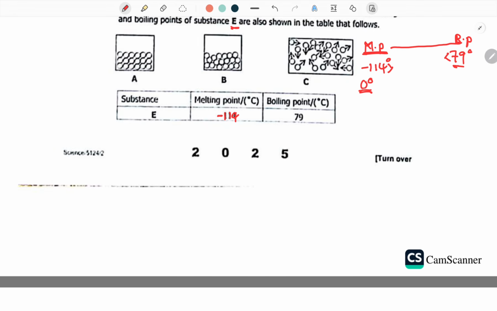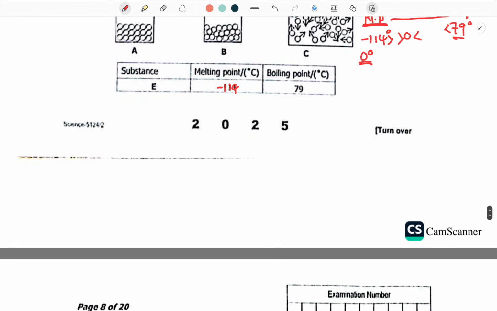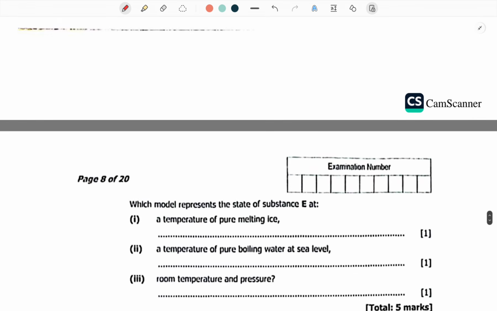So because 0 is greater than negative 114, or in other words, 0 is falling above negative 114, and also it is less than what? It is also less than 79. So because it is falling in between negative 114 and 79, it is a liquid. And that is why it is going to be B. Pure melting ice is 0, and according to substance E, 0 is in its liquid state, which is B.